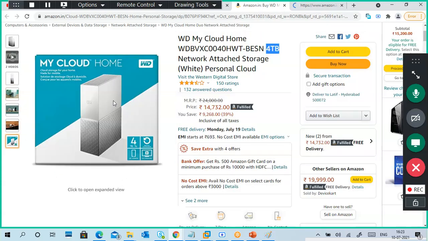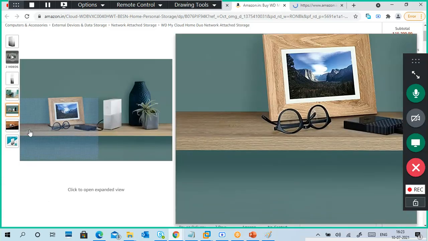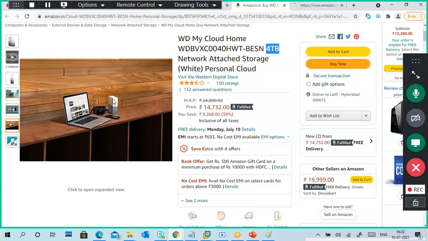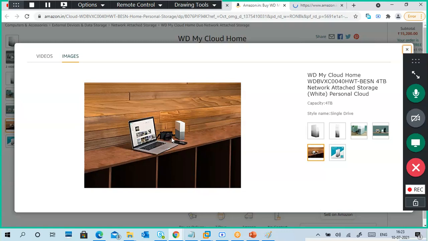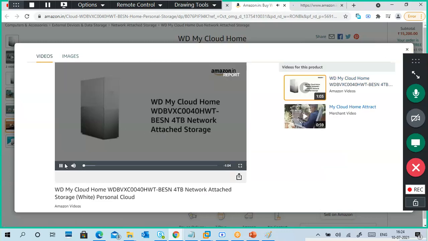Okay, you can see this picture is good. It looks like a laptop, and there is a mobile and camera they put, and the NAS device is there. The video is also there.